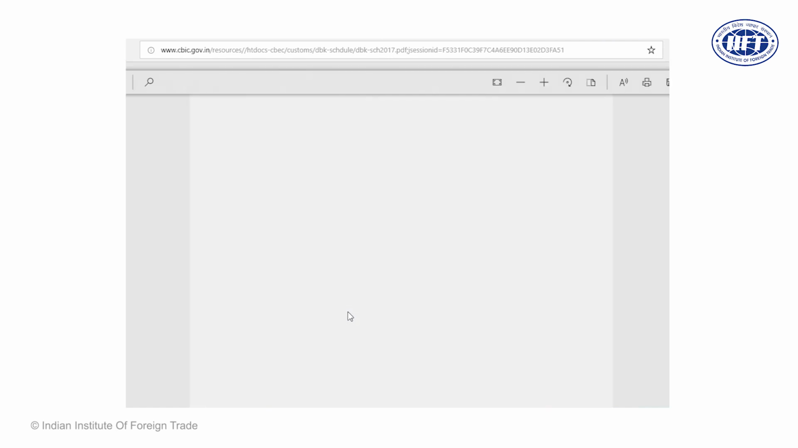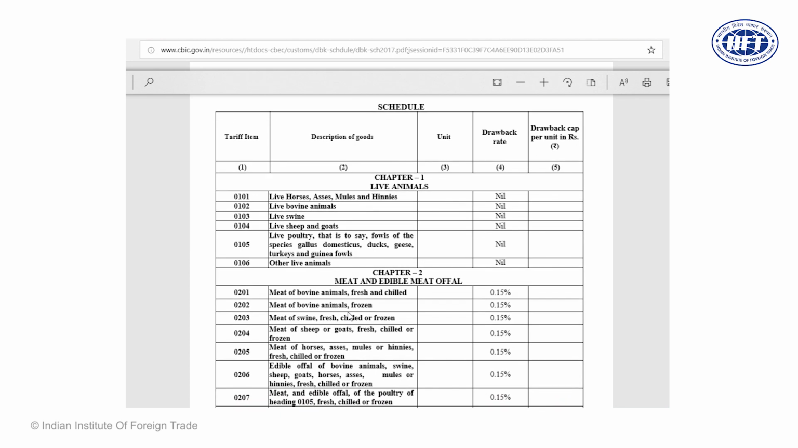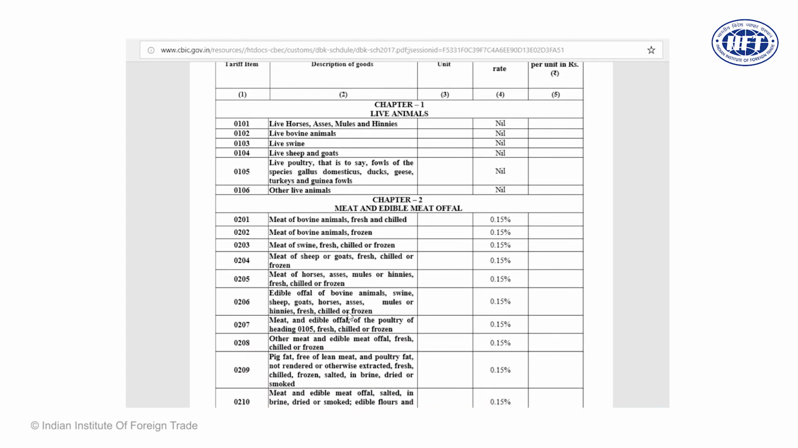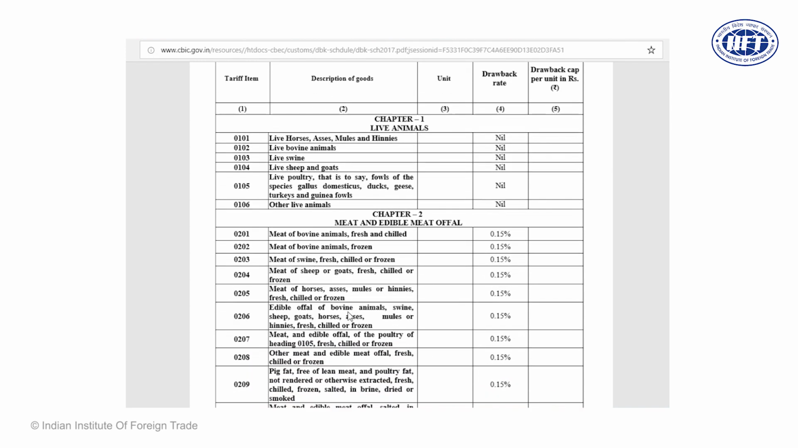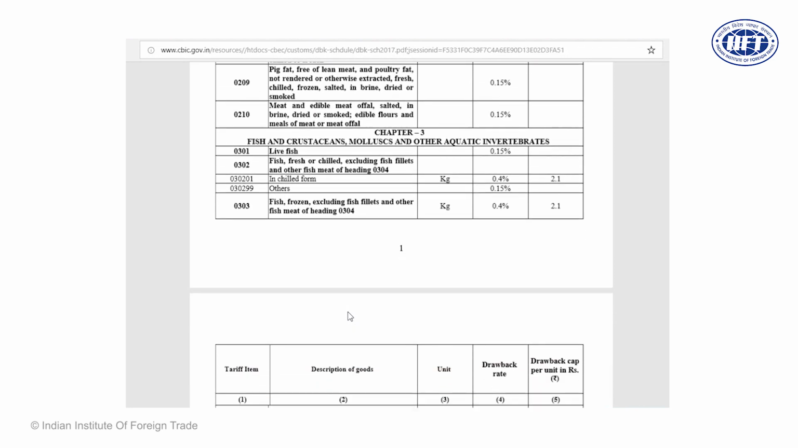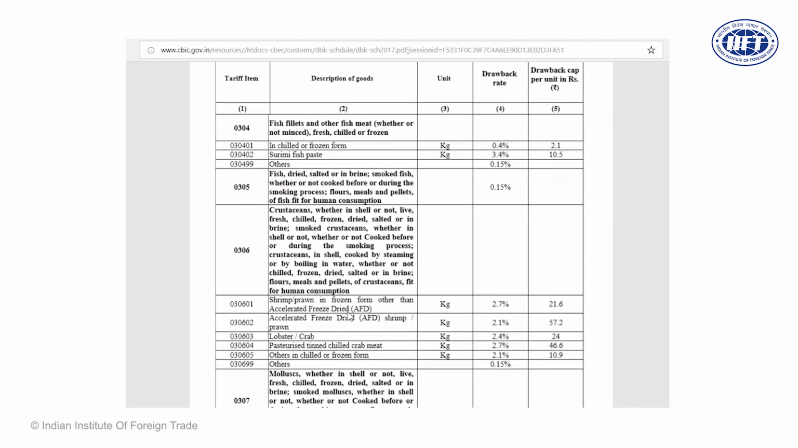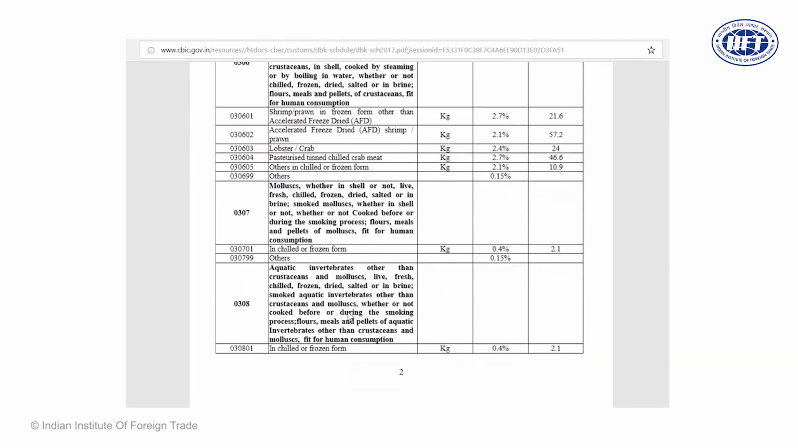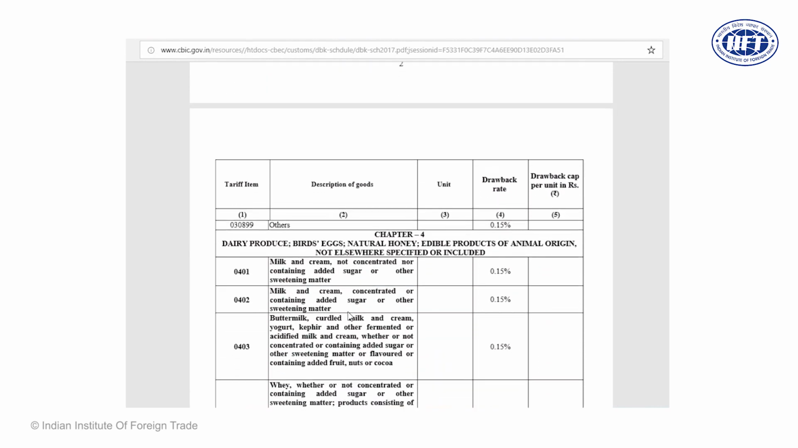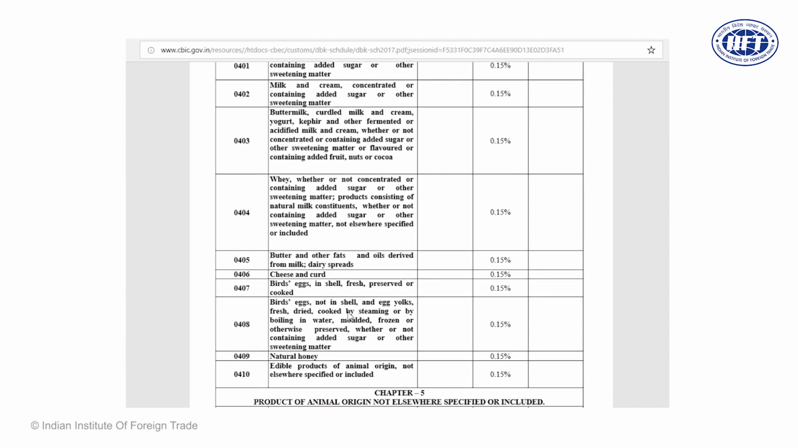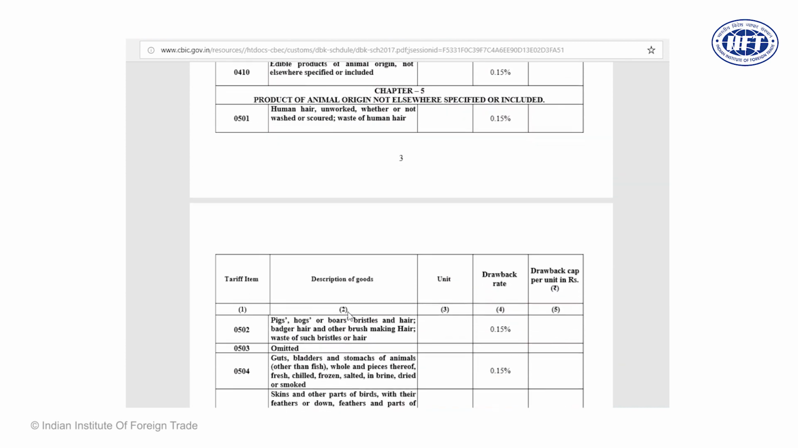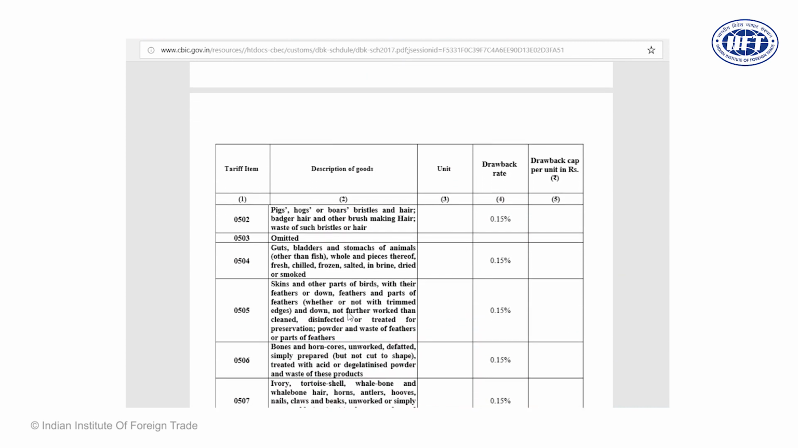You just see here these are the drawback rates which are given. You see tariff items, description, unit, drawback rates and caps. Drawback rates may be defined chapter wise, heading wise, subheading wise, and in some cases it can also be on the basis of tariff line. So here you see it is on the basis of sub-tariff line, and in some cases it is on the basis of headings. And let us go down and see how the drawback caps work.